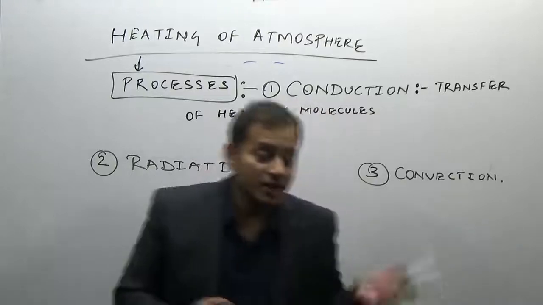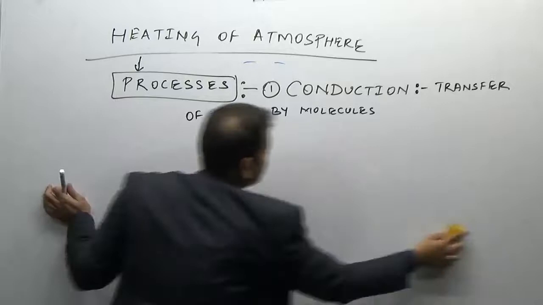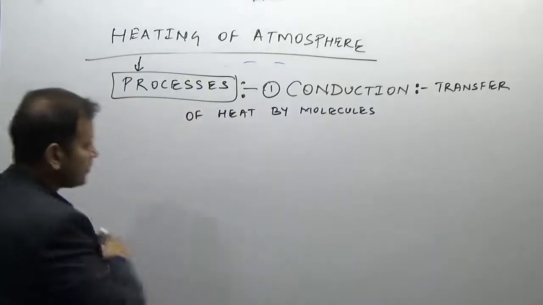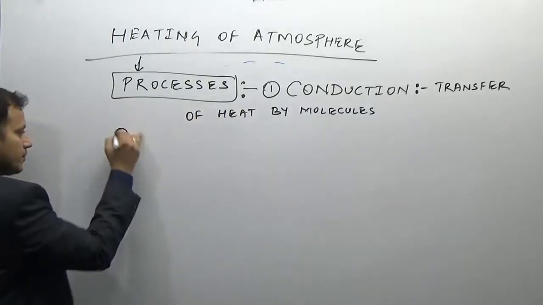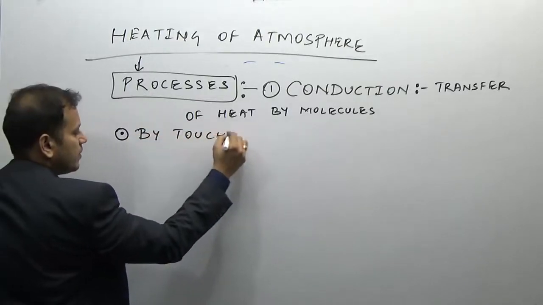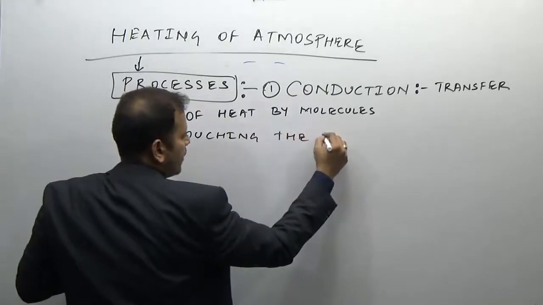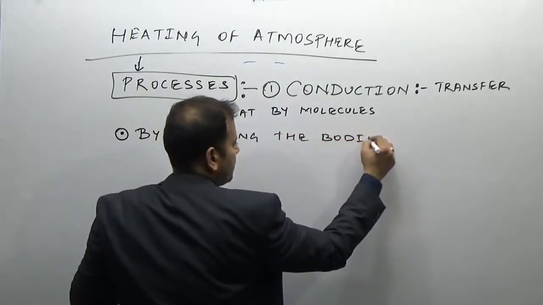So you have to remember, conduction is effective by touching the bodies of different temperature.